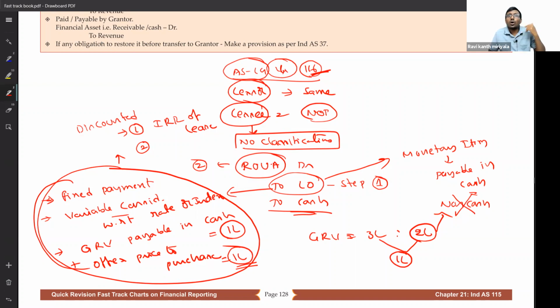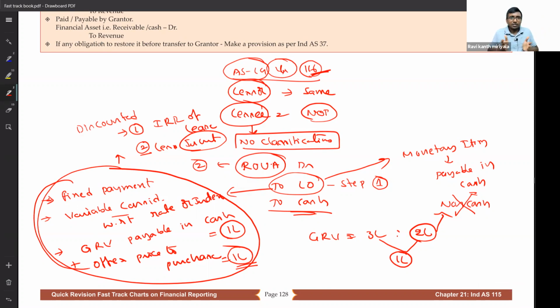Sir, how do I know what is the return for the lessor? It may not be possible for you to get. Correct, because what is the return for him, I may not know it, sir. That's why they gave a second choice. What is the second choice? The lessee's incremental borrowing rate is the rate they have given. What is this incremental?